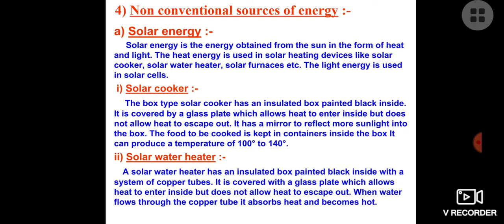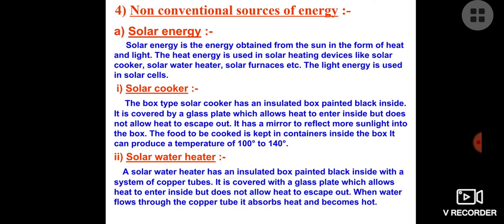There is one reflector with the help of which we can focus a large amount of sun rays on the plane mirror, so that we can have a large amount of heat energy. And when the heat energy is trapped inside it, the temperature is near about 100 to 140 degrees Celsius, so we can cook the food which is present inside it. But remember one thing, we cannot fry anything, because for frying a large amount of temperature is required, which is not possible in solar cookers.